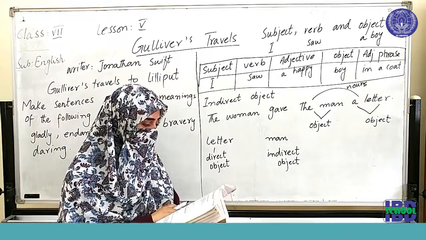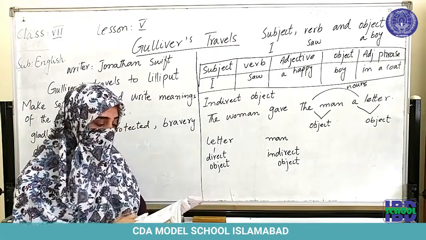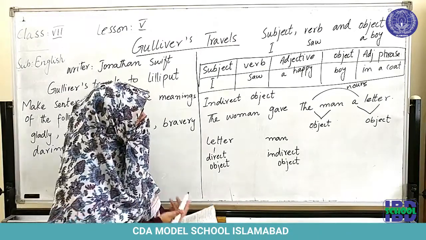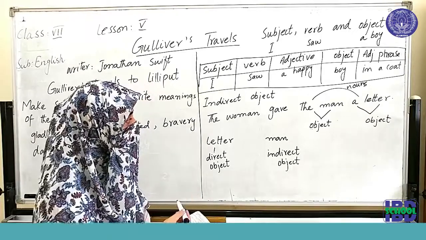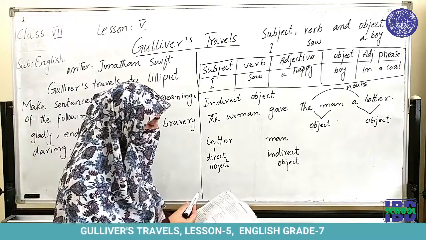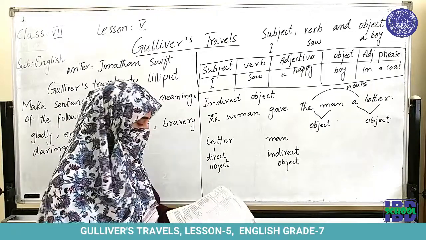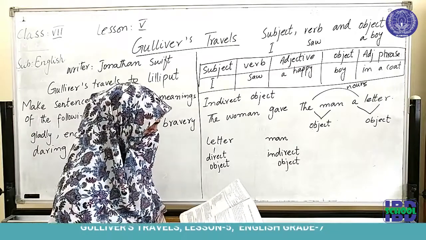And the adjective is a secret letter from his brother. So again, we are going to place the adjective before the indirect object and the adjective phrase after the indirect object, and similarly the same structure is going to be placed in the complete sentence.